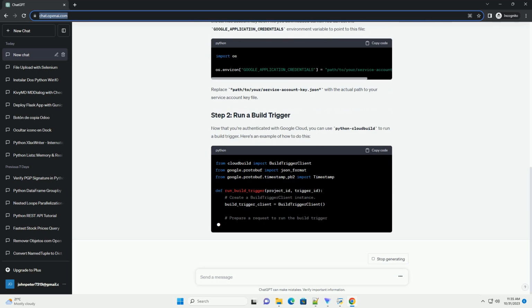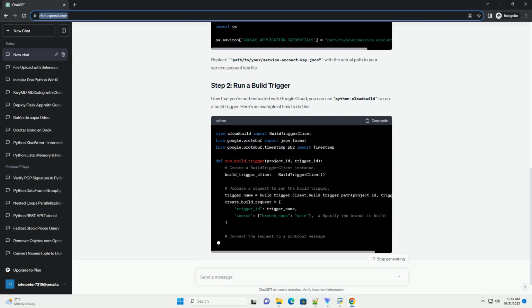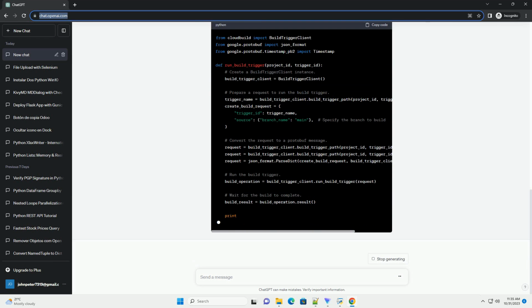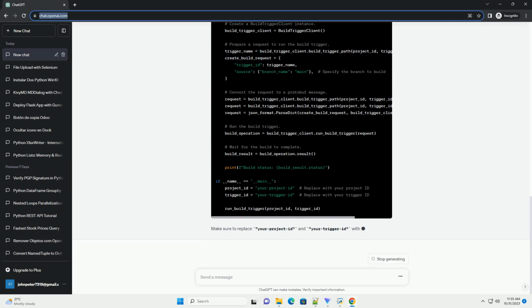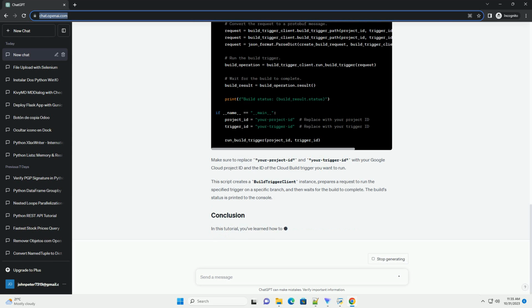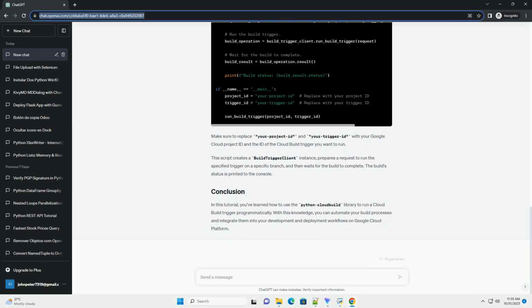Before you get started, make sure you have the following prerequisites in place. Google Cloud Project. You need to have a Google Cloud project with the Cloud Build API enabled. Service account. Create a service account with appropriate permissions for using the Cloud Build API. Download the JSON key file for this service account.